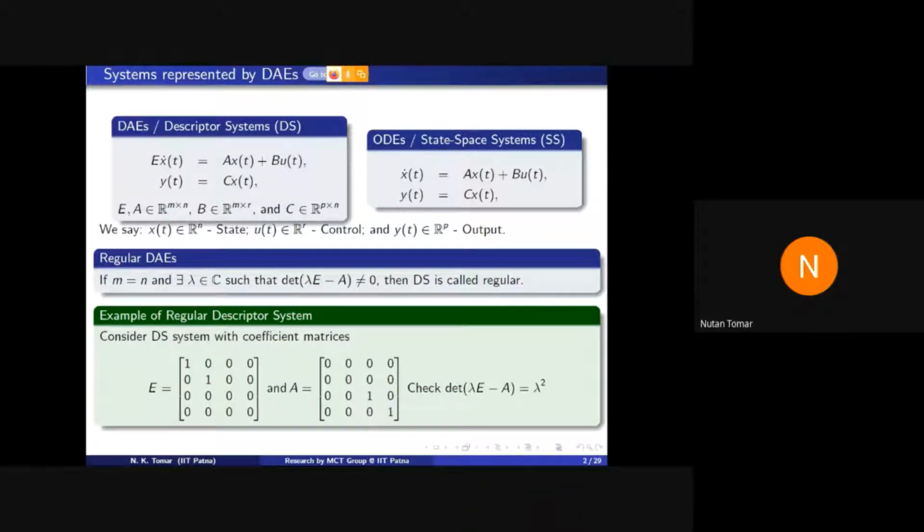So the system of ODEs has been studied very well by mathematicians and engineers. As we know, a system of first order linear ODEs can be written in matrix form: x dot is equal to Ax plus Bu. All maths students start gaining knowledge about this system from graduation onwards.